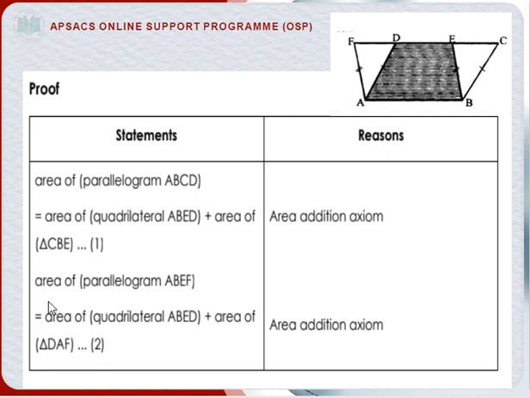Our second statement is: area of parallelogram ABEF is equal to the area of quadrilateral ABED plus the area of triangle DAF. The reason of our second statement is similar to the reason of our first statement.